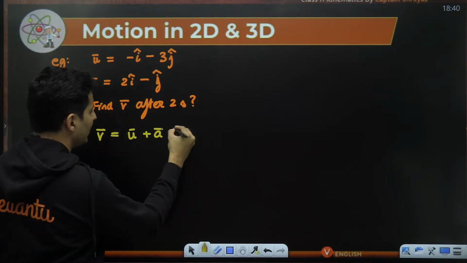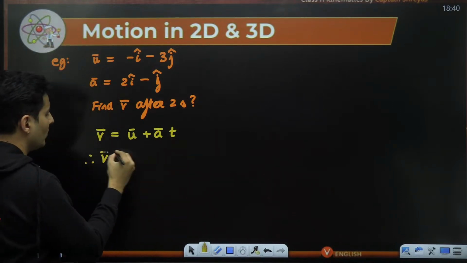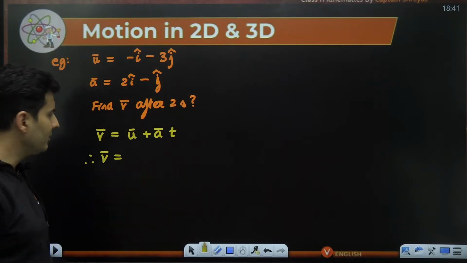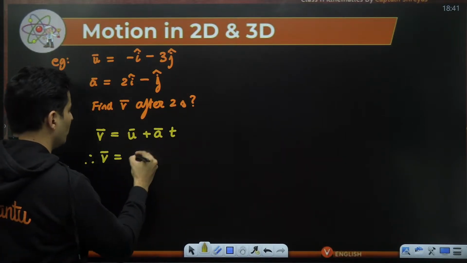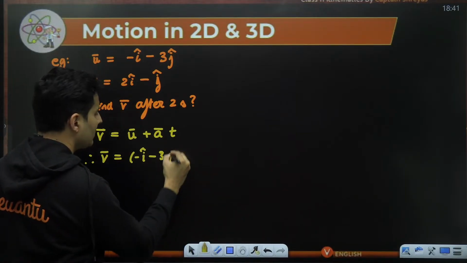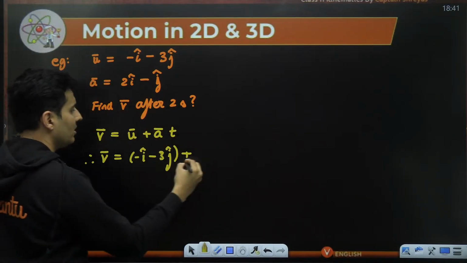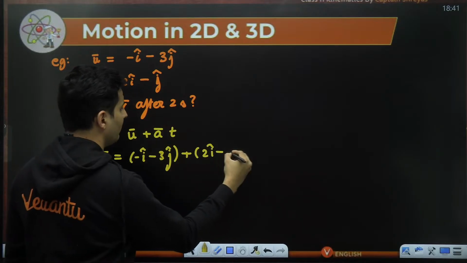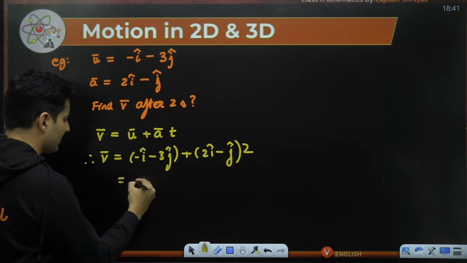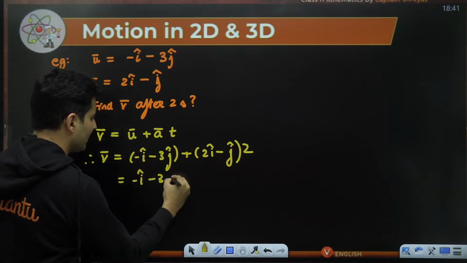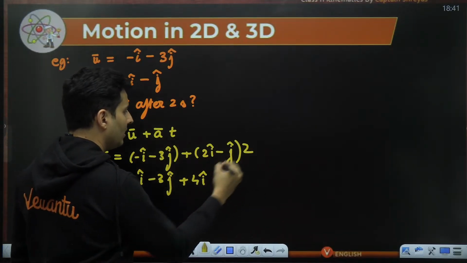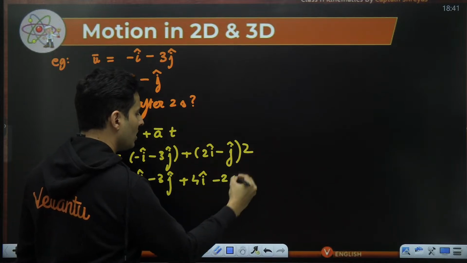So v is u plus at is our best choice of equation. Initial velocity is given, acceleration is given, time is given. What else will you need? Initial velocity, just put it as it is. So minus i cap minus 3j cap. Acceleration is also given to me, which is 2i cap minus j cap. And the time is also given to me, which is 2 seconds. So it is minus i cap minus 3j cap. 2 twos are 4, so plus 4i cap. And this is just going to be minus 2j cap.